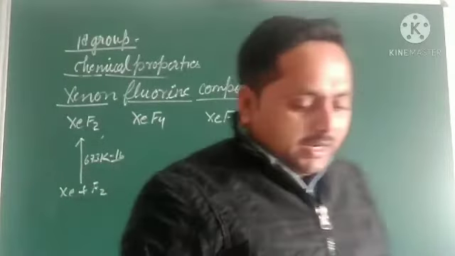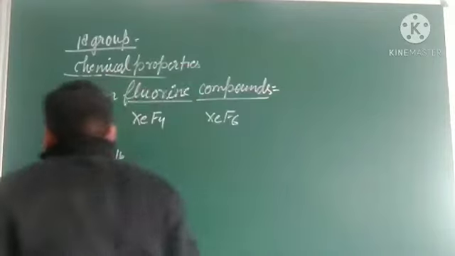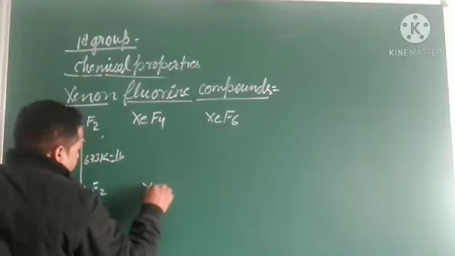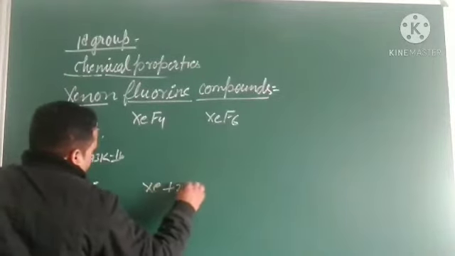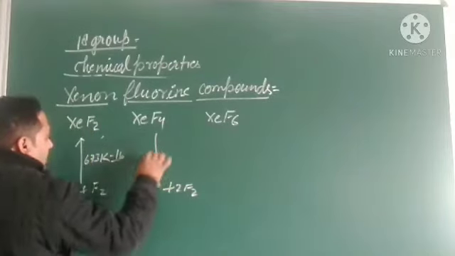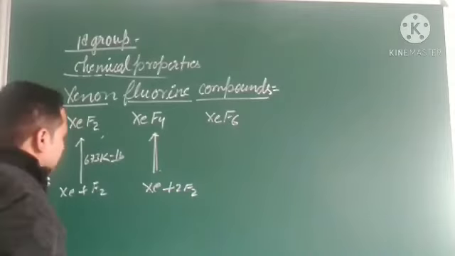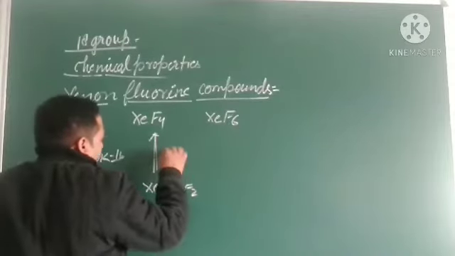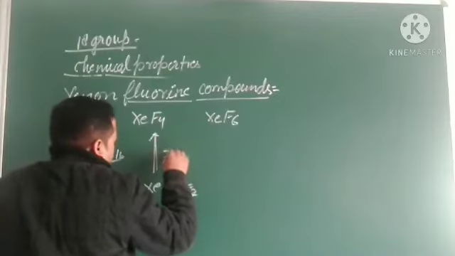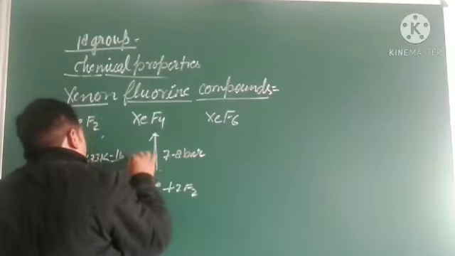Okay, and the other was prepared by the reaction of xenon with F2 at 7 or 8 bar pressure.